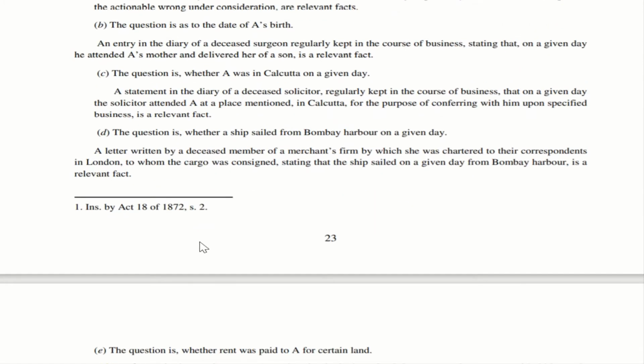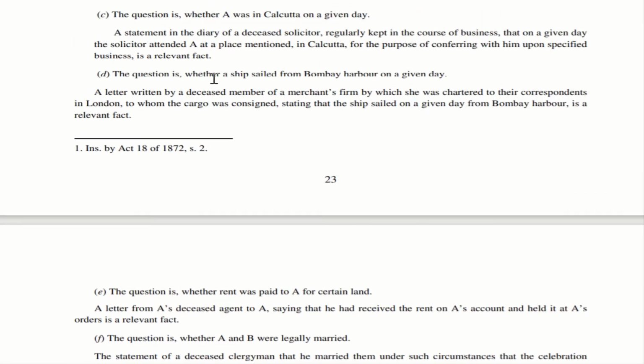Let us move to illustration D. Now, the question is whether a ship sailed from Bombay Harbour on a given day. Let us try to understand this particular example D in a much simpler way. Imagine there is a ship which is booked by one company. The company is sending its own goods in the ship to London.